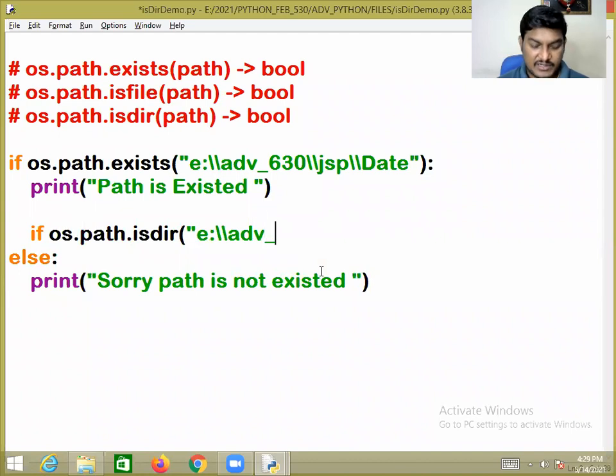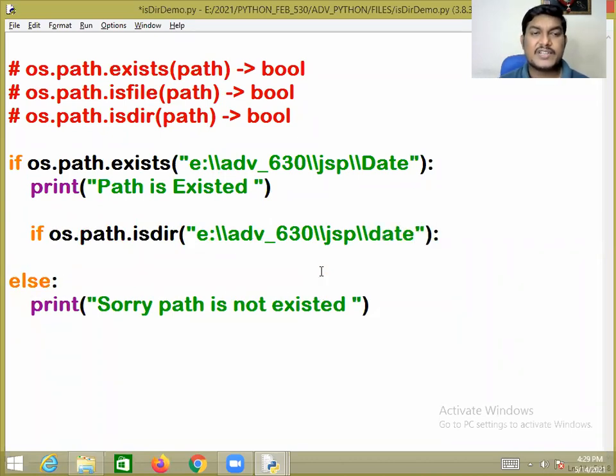E://adv_630/JSP/data. The isdir function returns true if the specified path is a directory. Otherwise, it will return false.